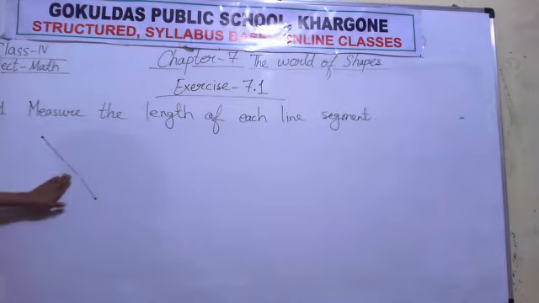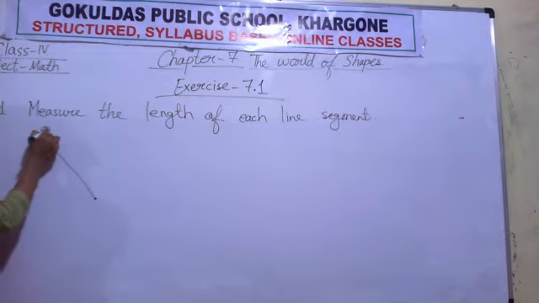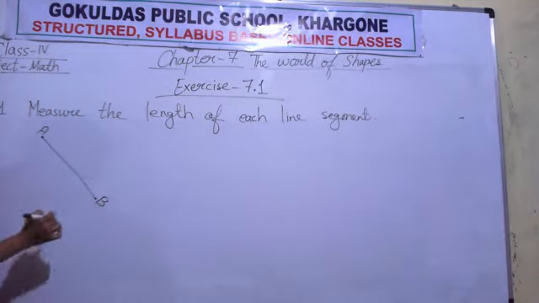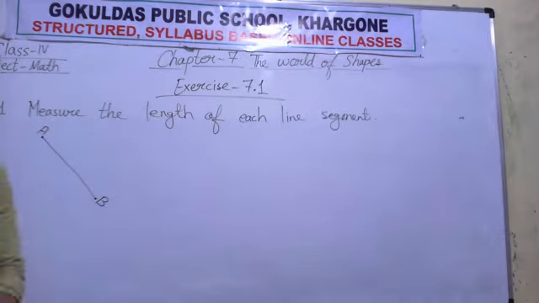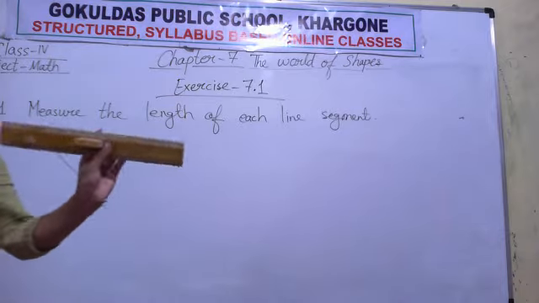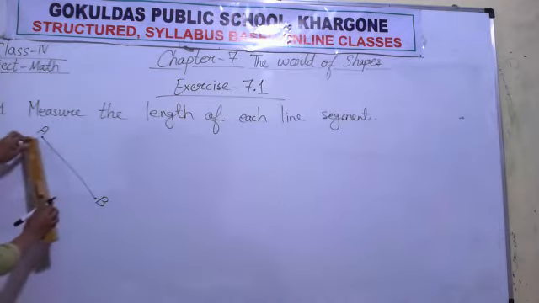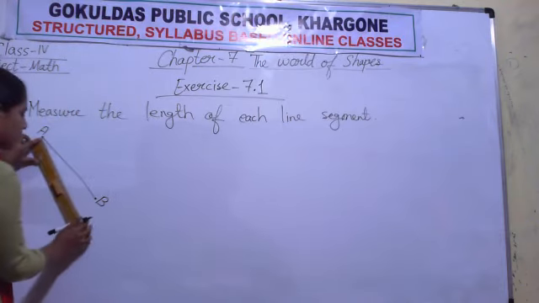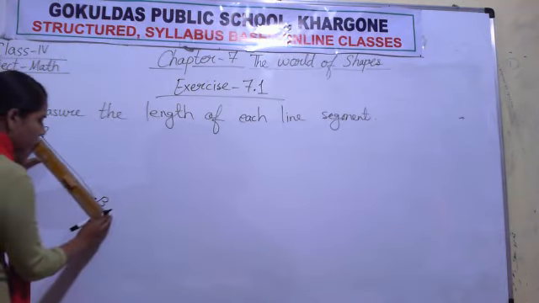Okay, in part A1, what type of line is it? Is it a horizontal line? No. Is it a vertical line? No. It is a slanting line. A slanting line AB is given and you want to measure its length. So you will use your ruler and put 0 at one point and the other point like this.